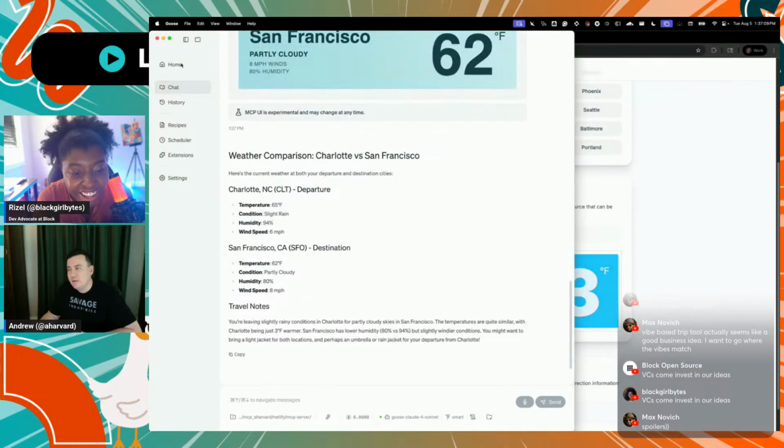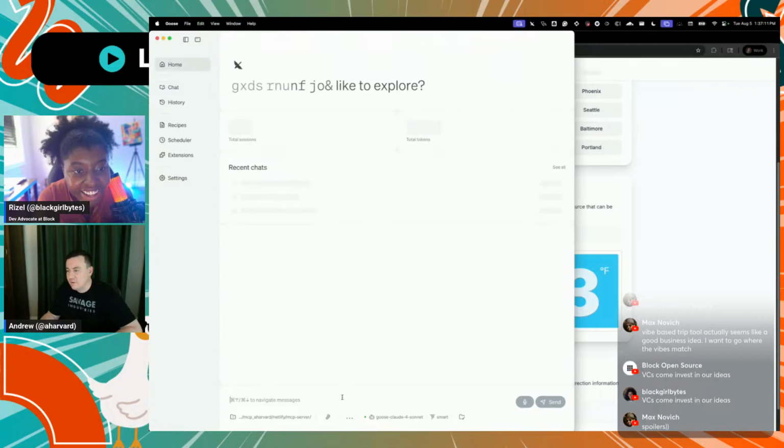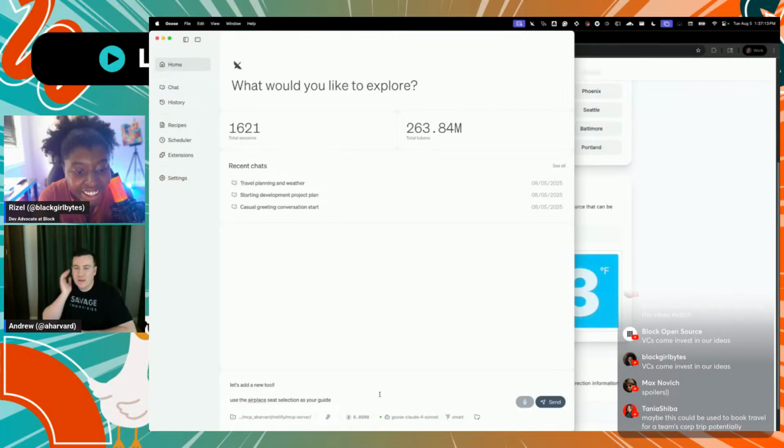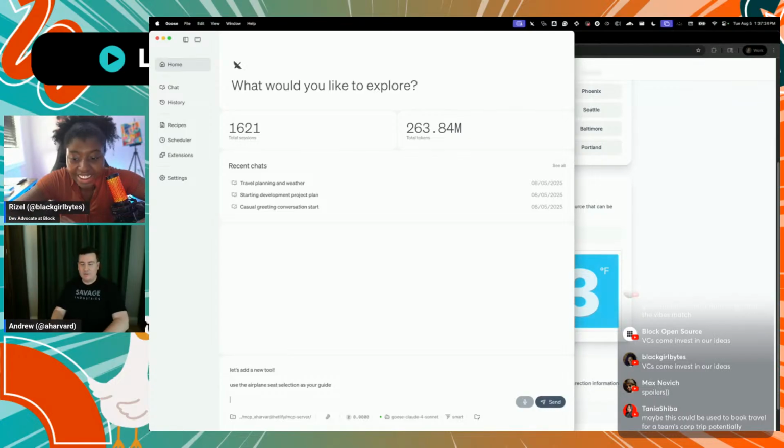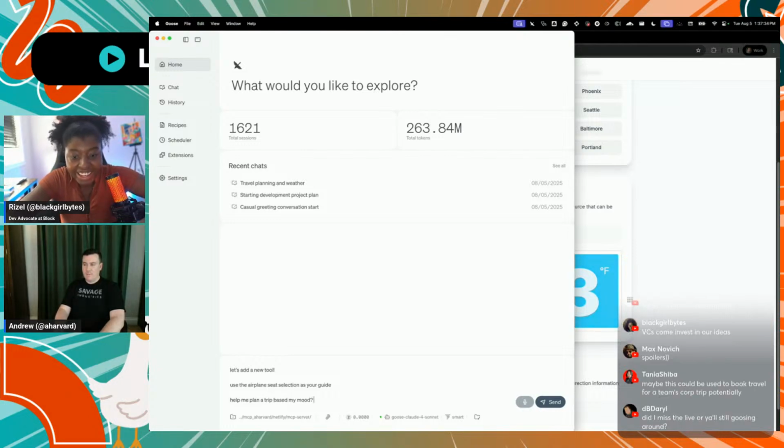So yeah, I'm now going to shift gears to do a new session, and I'm going to tell it to add a new tool to my server. And I want to tell it to use the airplane seat selection as a guide. But now I want to start adding requirements. So we want to build something that helps me plan a trip based on my mood. Yes.